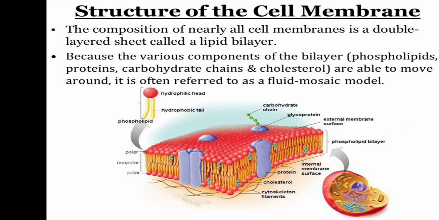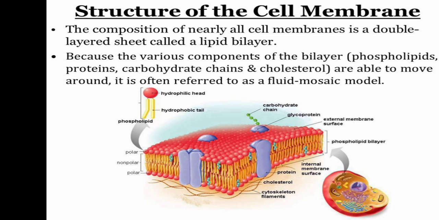It is proposed by Singer and Nicolson in 1970. The outermost covering layer we call the cell membrane, and it is present in both plant and animal cells. It is a living, thin and delicate membrane. It is made up of lipids and proteins. It is a semi-permeable membrane. Why?